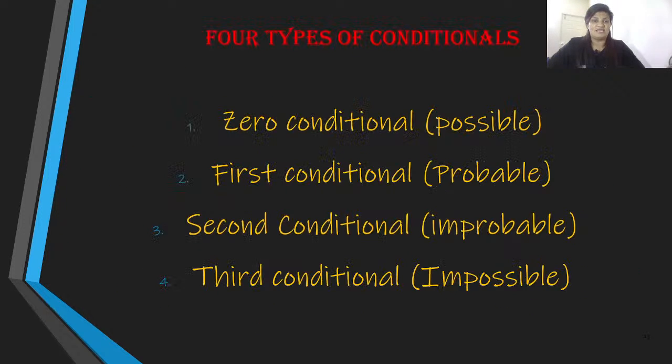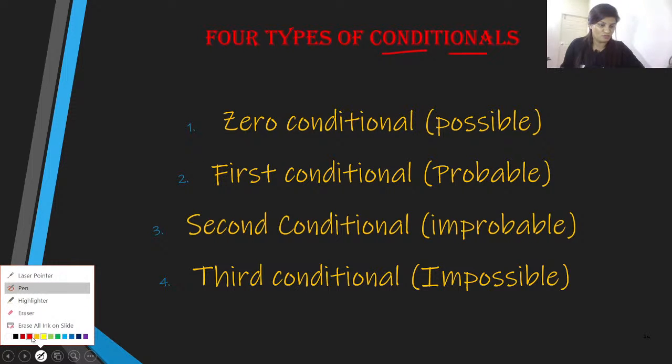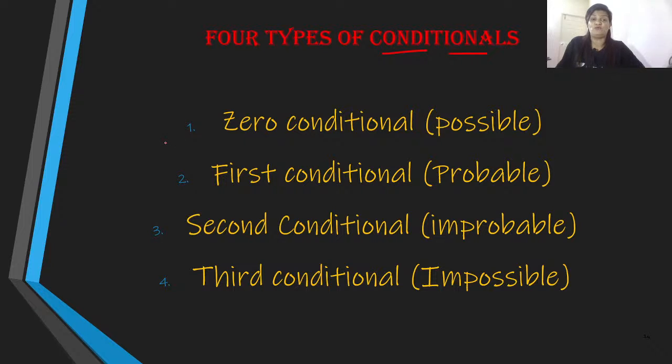Well, let us proceed and learn about the different types of conditionals that we have. We have 4 types of conditionals. Number 1, zero conditional, which is called possible. Number 2 is first conditional, which is referred to as probable.